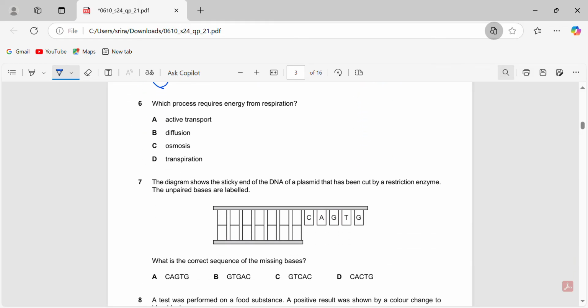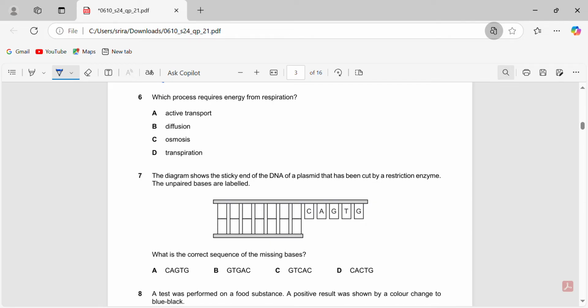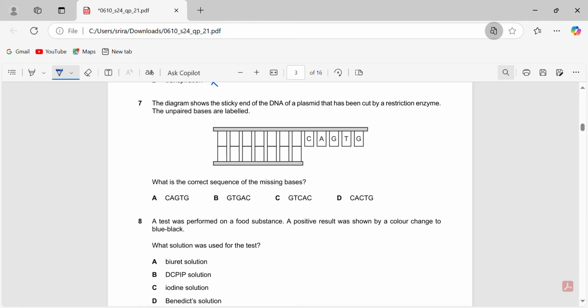Okay. Which process requires energy from respiration? Straight away, I know the answer is active transport, but let me explain further. Active transport is movement from a region of lower concentration to a region of higher concentration, against a concentration gradient, and using the energy from respiration. So straight away, we know the answer is active transport. Diffusion, osmosis, and transpiration, none of them rely on energy. So it's 6A.